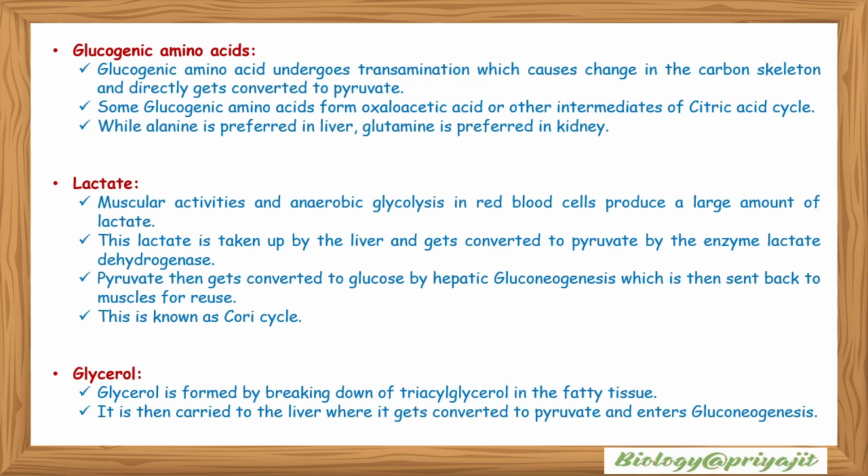Some glucogenic amino acids form oxaloacetic acid or other intermediates of the citric acid cycle, and they can participate in gluconeogenesis. While alanine is preferred in the liver, glutamine is preferred in the kidney.